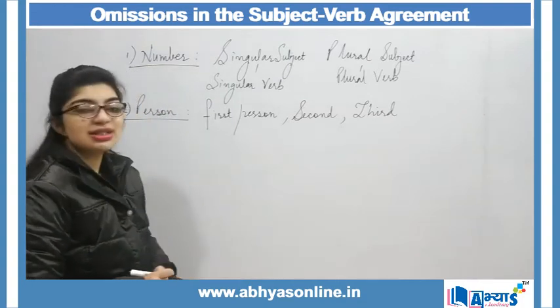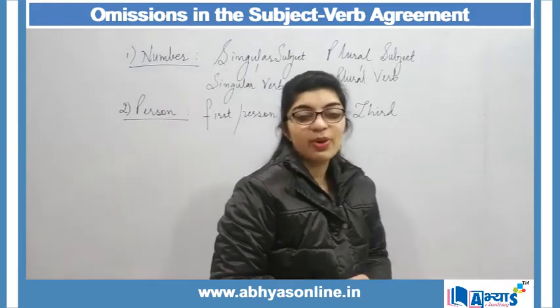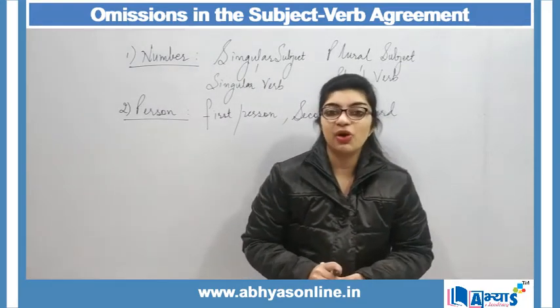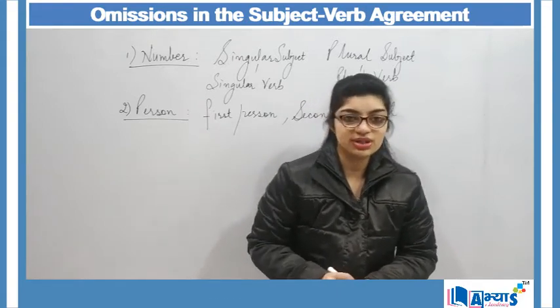So here let us discuss some fields where omissions are present, where people make mistakes because of the lack of knowledge and lack of understanding of rules.